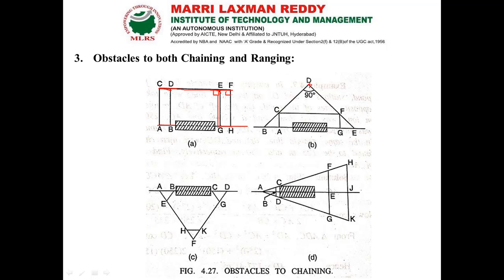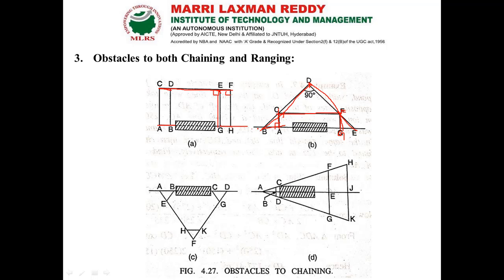Likewise, here we can keep the cross staff and erect from some point in the baseline. From the baseline we choose another point A, erect and make the perpendicular so that it meets at point C. From here, with the help of the cross staff, you get another point F. From F, with the help of the cross staff, I erect another point which is bisecting our previous line.